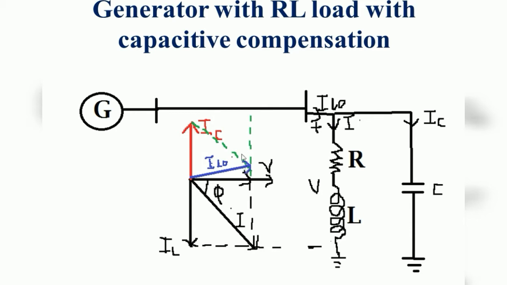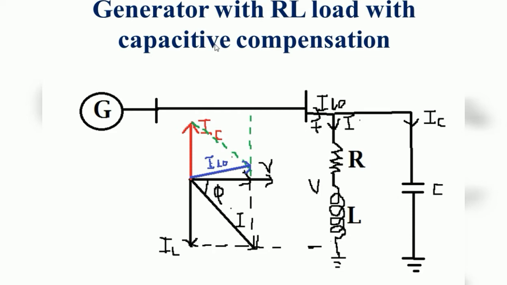Okay, so if the current is reduced, we can use the transmission line with a smaller cross sectional area, so the cost of the transmission line is reduced. If you are reducing the current value, I squared R losses are reduced and the efficiency of the system is somewhat improved, right? So more reactive power creates some problems, and to avoid that the compensating devices are used, so that we can get better operation. This is the solution for how the reactive power is compensated by using the capacitor, right?